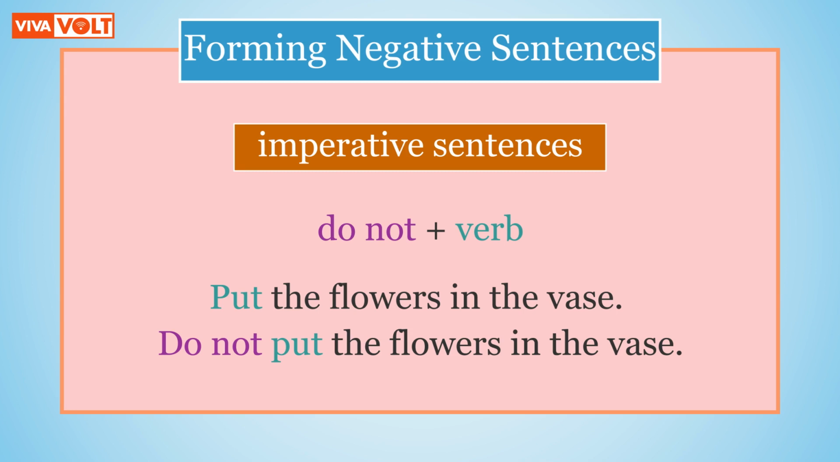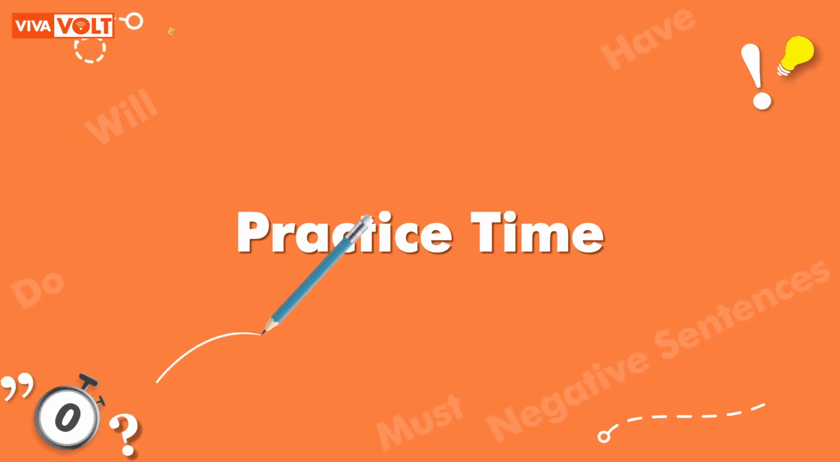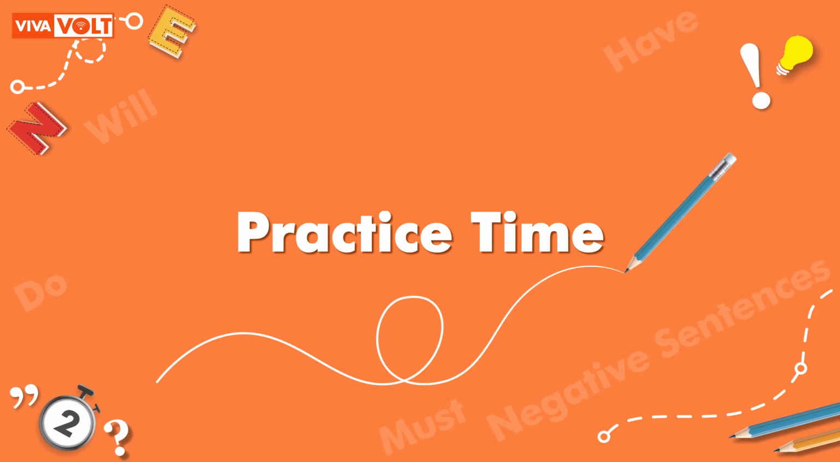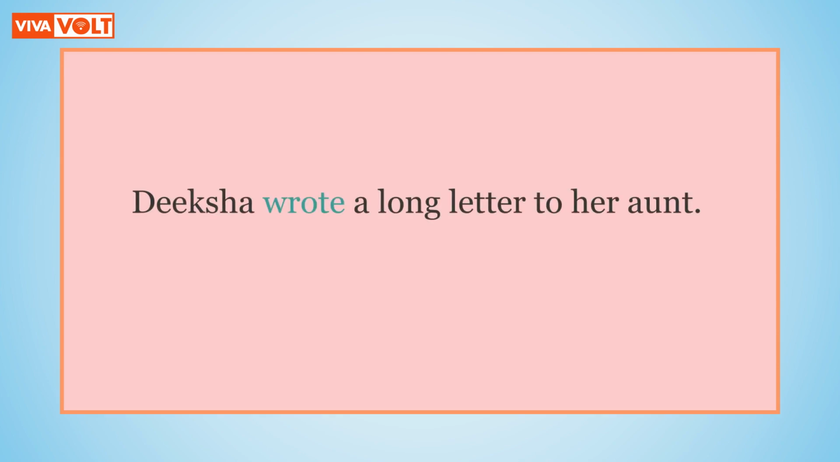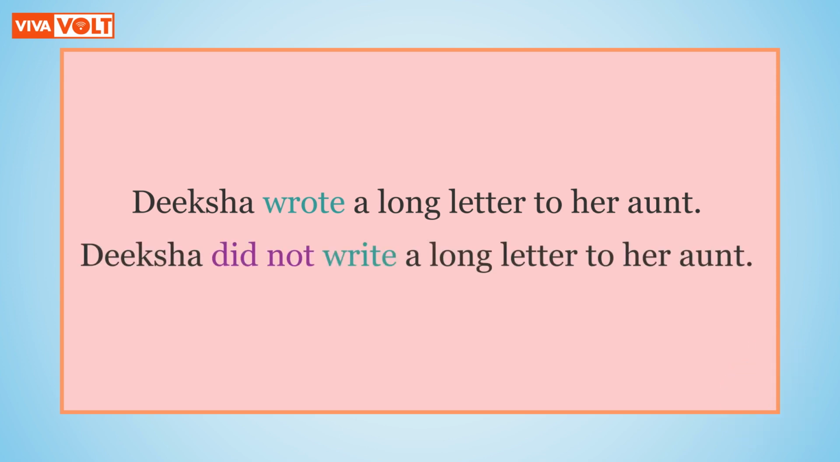Now that we know all about the rules, let's practice a little so that you feel more confident about this concept. Can you transform this sentence into a negative? Diksha wrote a long letter to her aunt. Diksha did not write a long letter to her aunt will be the answer.